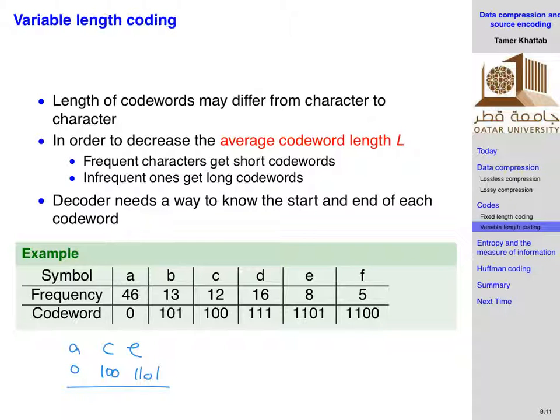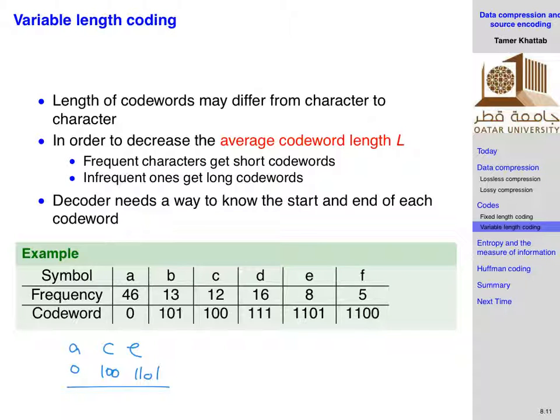So when I have 1, 0, 1, I'm confused. Should I decode this as 1, 0, 1, which is B, or should I decode the 1, 0 as the other letter and then take this one with something else, right? So no code word can be the prefix of any other code word, okay? This guarantees not only that you will be able to uniquely decode any sequence, but it also guarantees the instantaneous decoding. So you can immediately figure out that if you have a 1, 0, just by the next bit, you will immediately know whether you will have a B or a C, right? So within 3 bits, you'll be able to figure this.